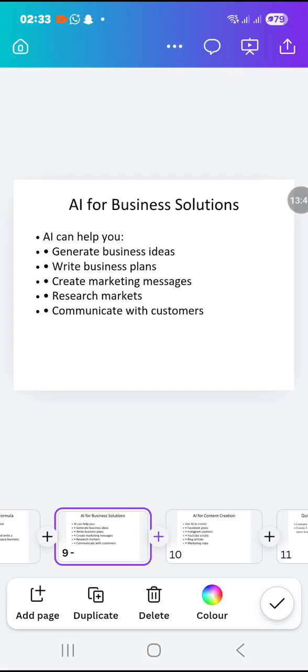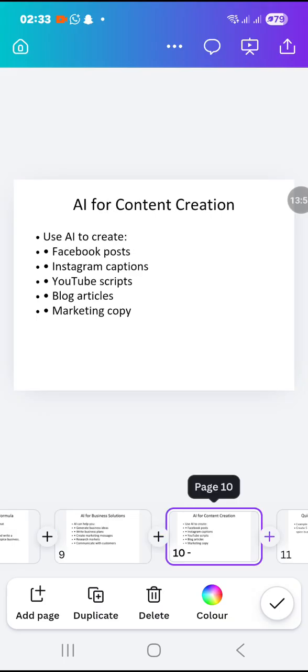So you can use it to create content. So we are going to AI for content creation now. Use AI to create Facebook posts, Instagram captions, YouTube scripts, blog articles, marketing copy. Now we're going to go through AI for content creation. For example, I'm a business and AI teacher, and I want to create content on Facebook so that people will understand that I am a professional in this field.